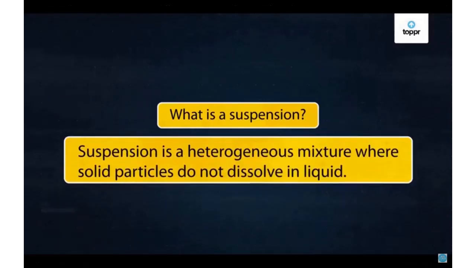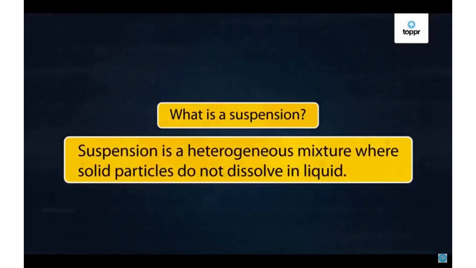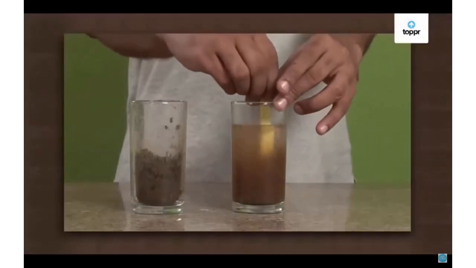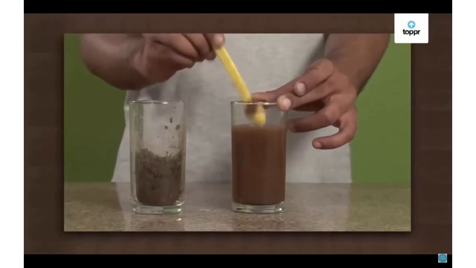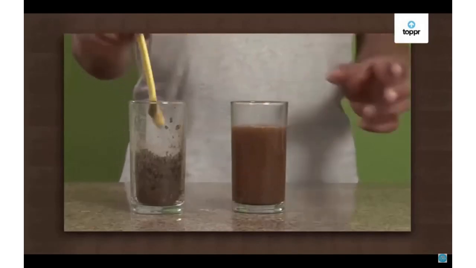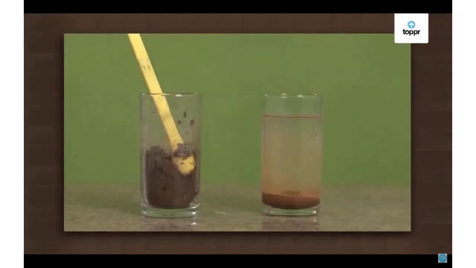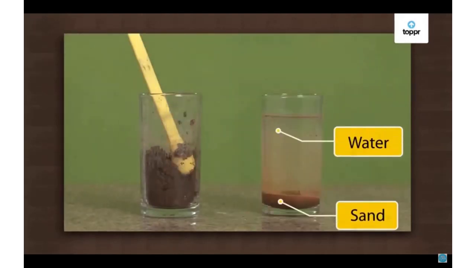So what is a suspension? Suspension is a heterogeneous mixture where solid particles do not dissolve in liquid. No matter how hard you shake or stir, think of suspended particles as stubborn substances not willing to dissolve in a solution. They just settle down and form distinct layers of sand and water.